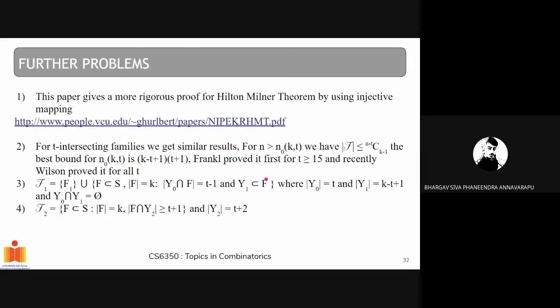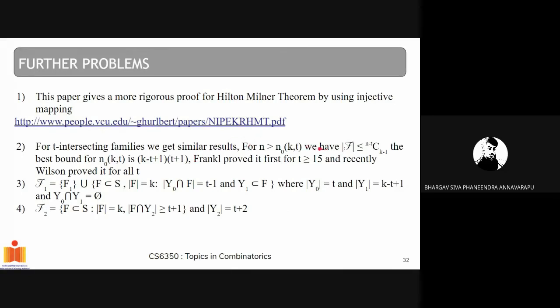Some additional problems and further study, if you are interested in this topic: going to this link gives you a different proof for Hilton-Milner, which is more rigorous and is proved by injective mapping. Also, the results are a bit similar for t-intersecting families. T-intersecting families are families such that for any two sets S and S prime belonging to the family, mod of S intersection S prime is greater than or equal to t. That's what t-intersecting families means.